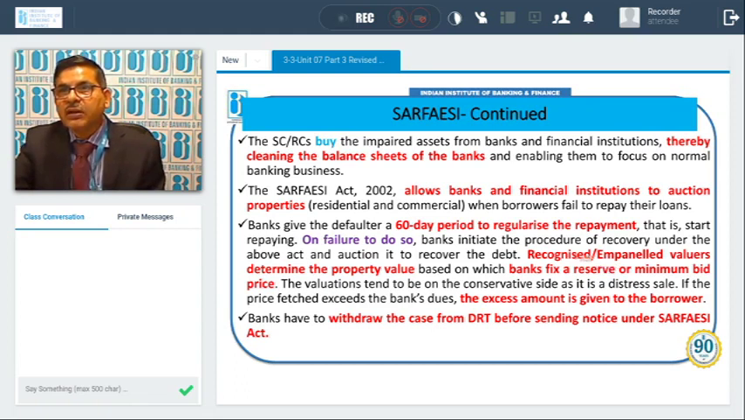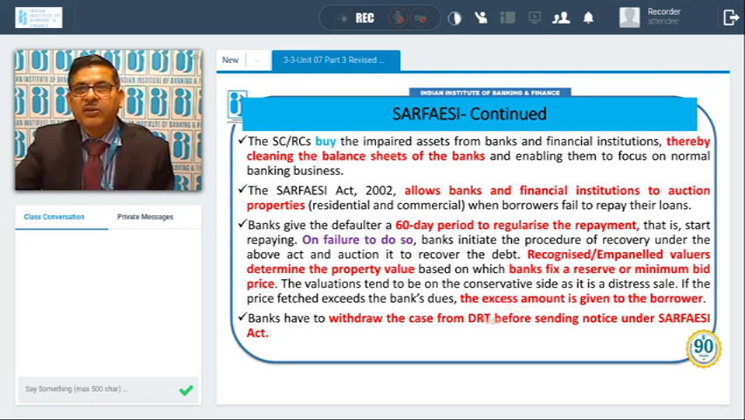So there is a system of valuing the property, based on which the bank fixes a reserve or minimum bid price. Based on the value, they say that the minimum price is this much, which we will accept for selling this property. Valuation tends to be on the conservative side as it is a distress sale. If the price fetched exceeds the bank's dues, then the excess amount is repaid to the borrower.